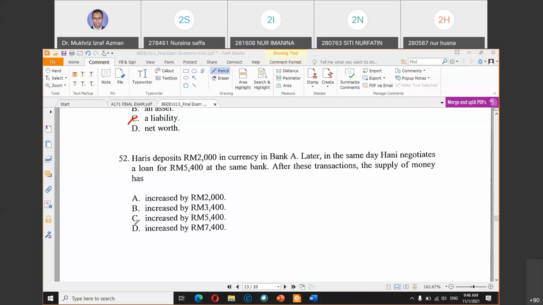So it will increase by 5,400, meaning just the amount of Hani's loan. Deposits are money that goes into the bank, but money supply is based on how much money goes into the market. So it is based on the 5,400 loan that Hani makes.